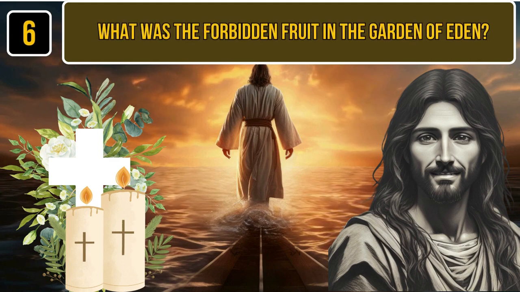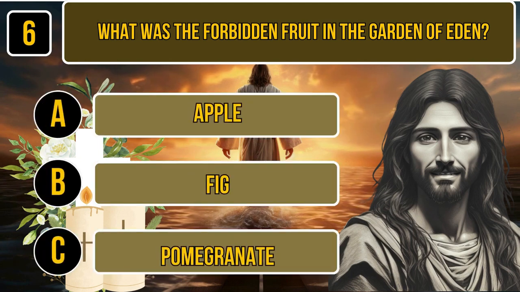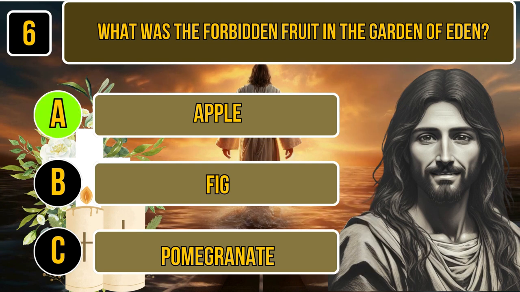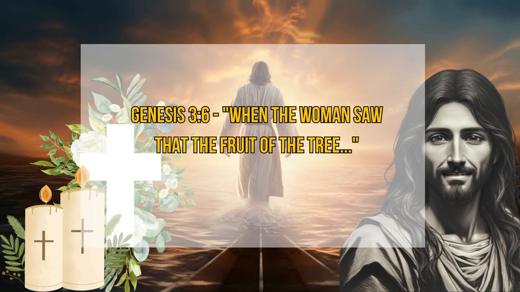6. What was the forbidden fruit in the Garden of Eden? A. Apple. B. Fig. C. Pomegranate. Time for thinking. The correct answer is apple. Genesis 3:6. When the woman saw that the fruit of the tree.